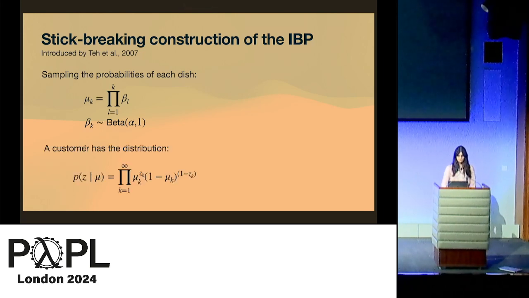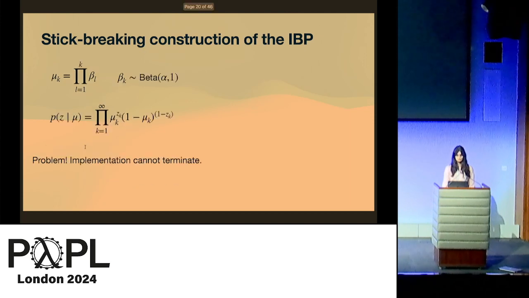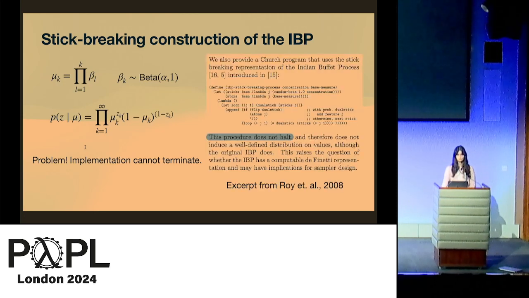We can see here, if we denote with that the row binary vector corresponding to the choices made by the customer, the distribution of a customer. Even though this representation is very neat and the customers only take finitely many dishes, if you want to implement this directly, then we would get a program which does not terminate.